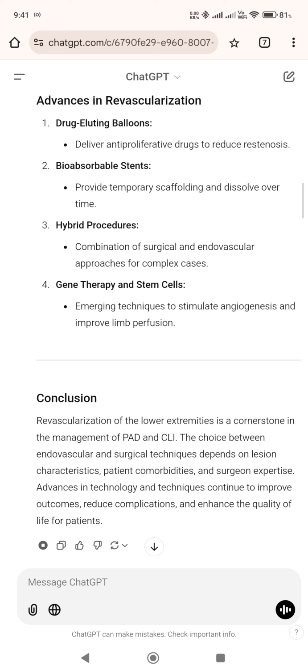Conclusion. Revascularization of the lower extremities is a cornerstone in the management of PAD and CLI. The choice between endovascular and surgical techniques depends on lesion characteristics, patient comorbidities, and surgeon expertise. Advances in technology and techniques continue to improve outcomes, reduce complications, and enhance the quality of life for patients.